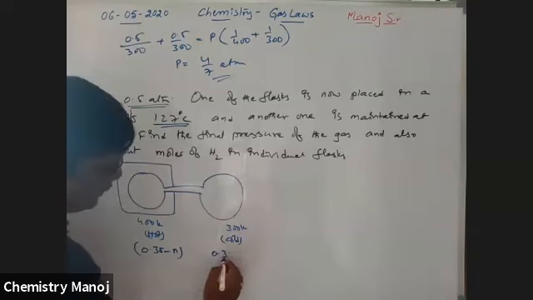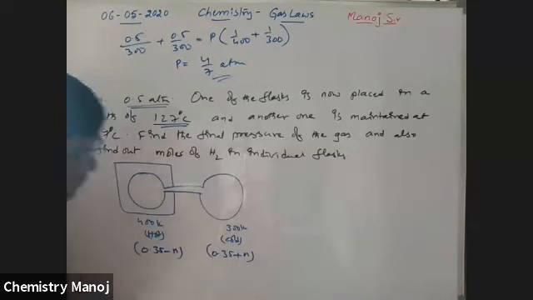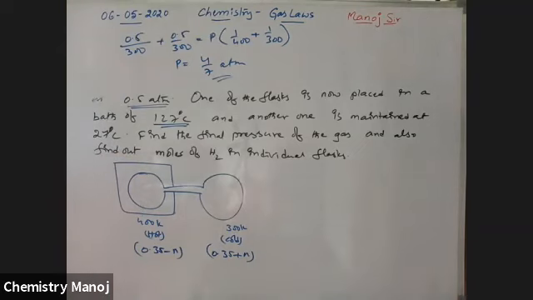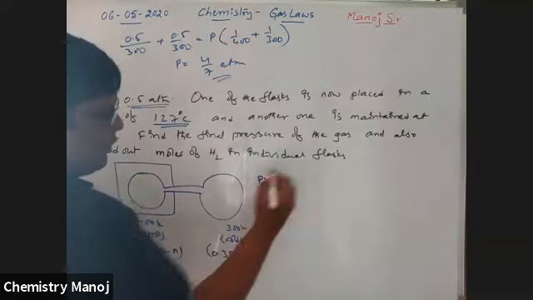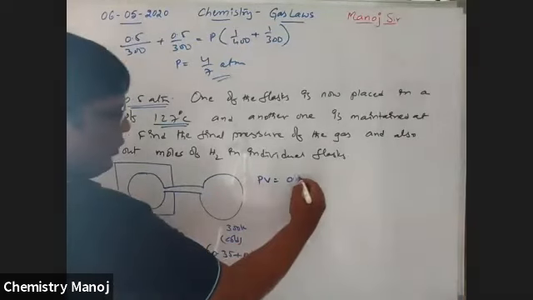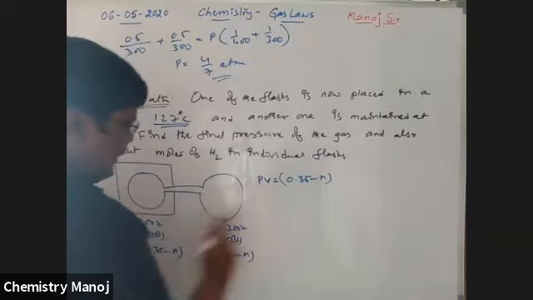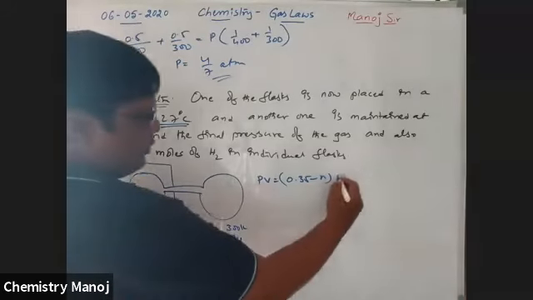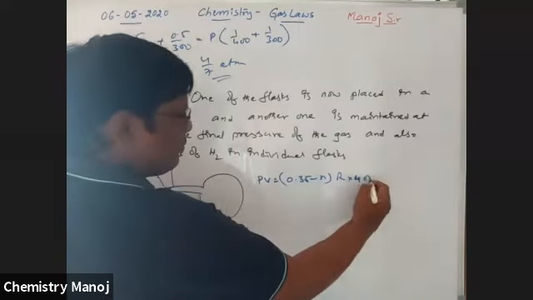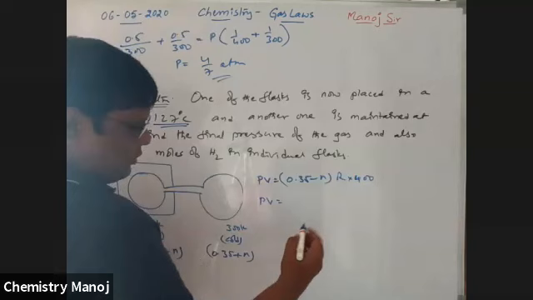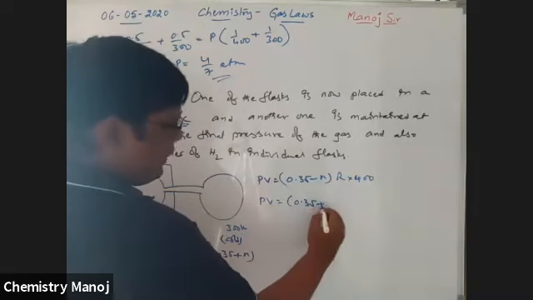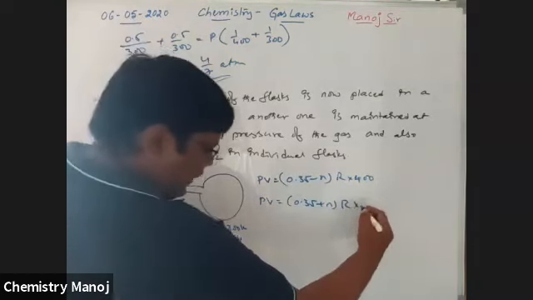Now, here it is 0.35 plus the number of moles. So now PV is equal to constant. PV is equal to (0.35 minus N) into R into 400. Next, PV is equal to (0.35 plus N) into R into 300.